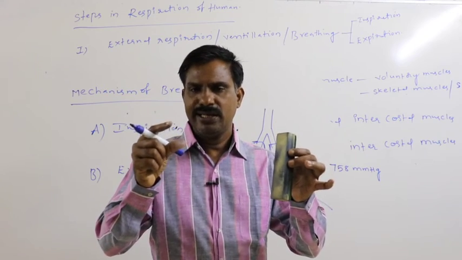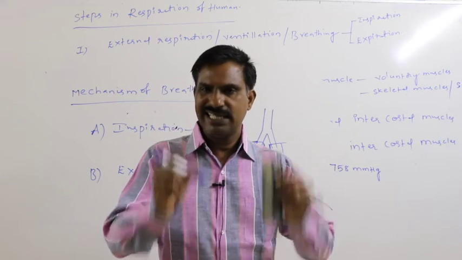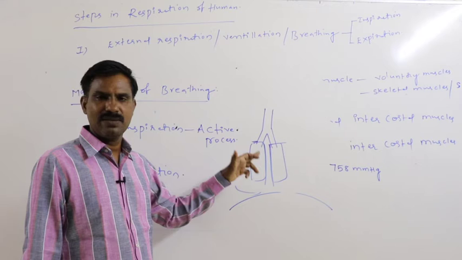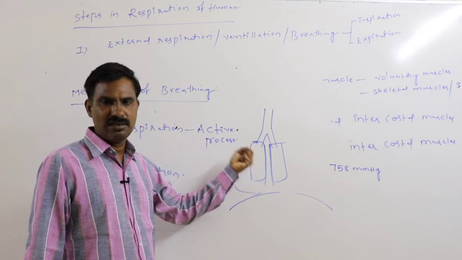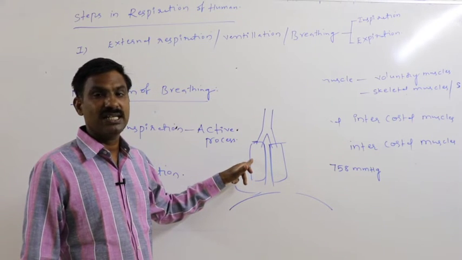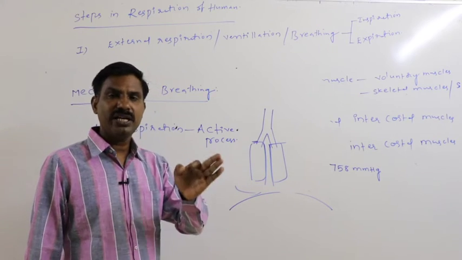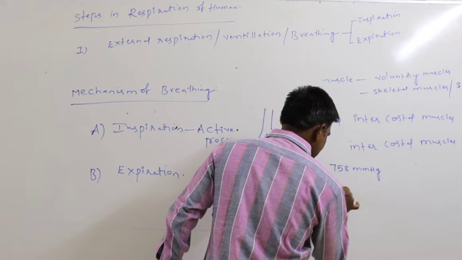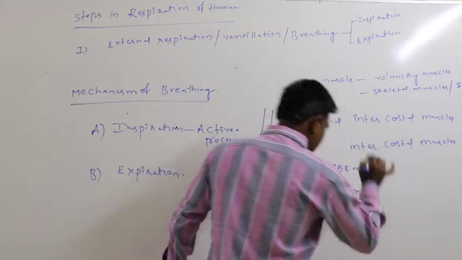In all directions, thoracic volume decreases, so the pressure applied over the lung increases, the lungs contract, and the volume in the lung decreases.